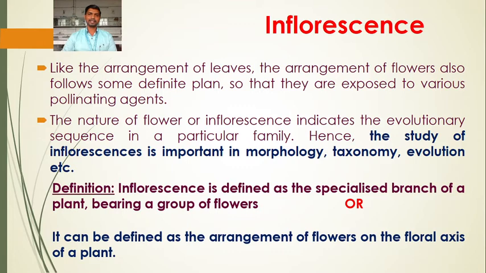So inflorescence is the arrangement of flowers on the floral axis of a plant, or the specialized branch of a plant bearing a group of flowers, that is also inflorescence.